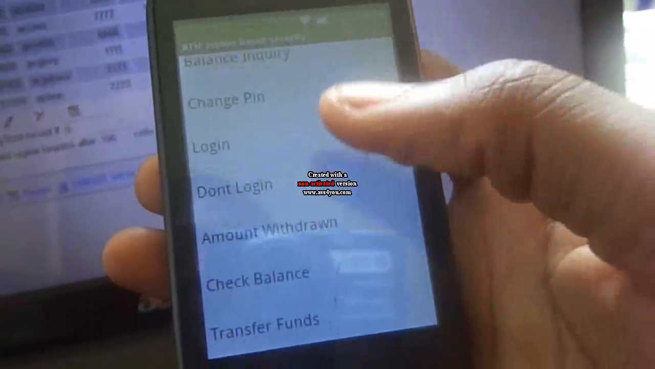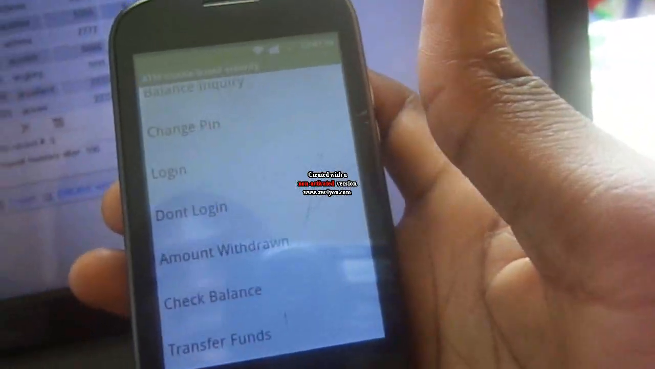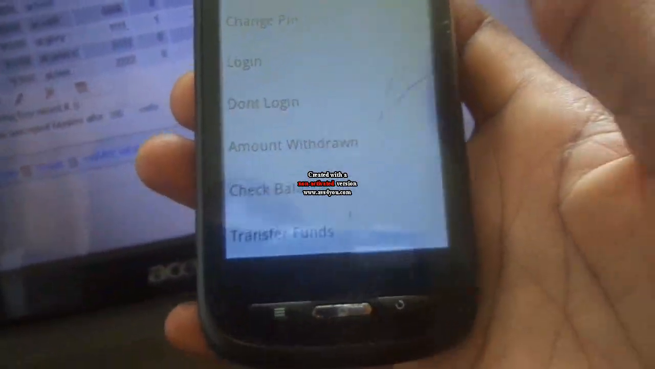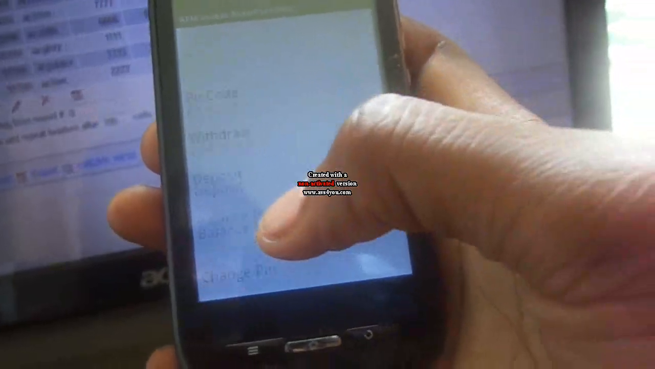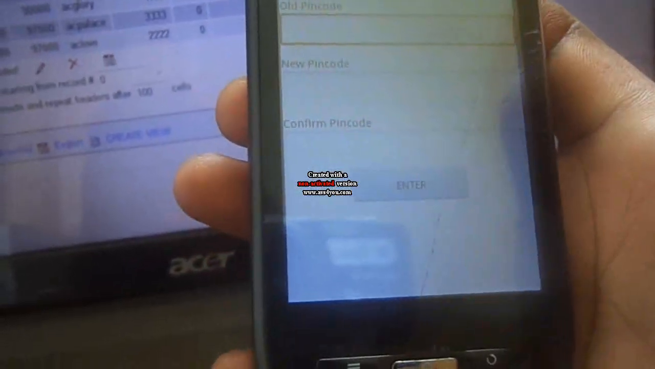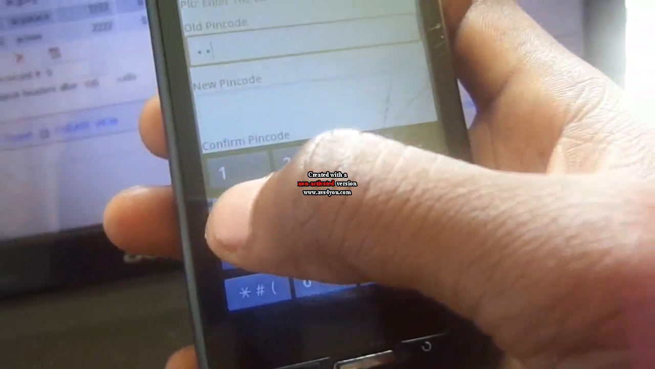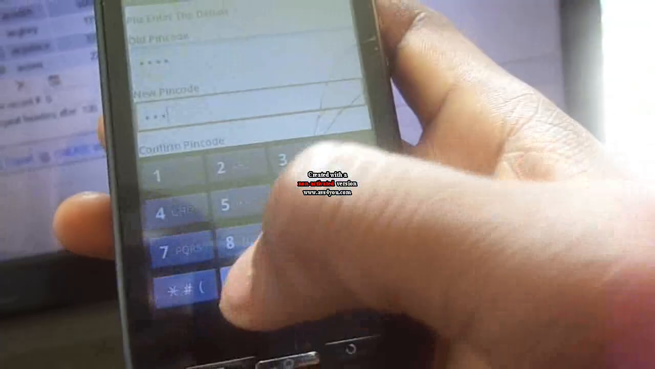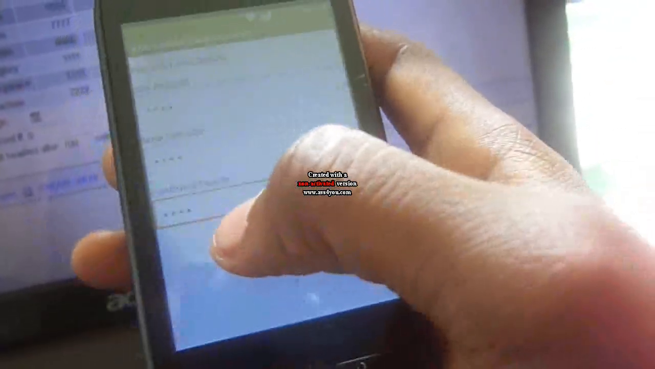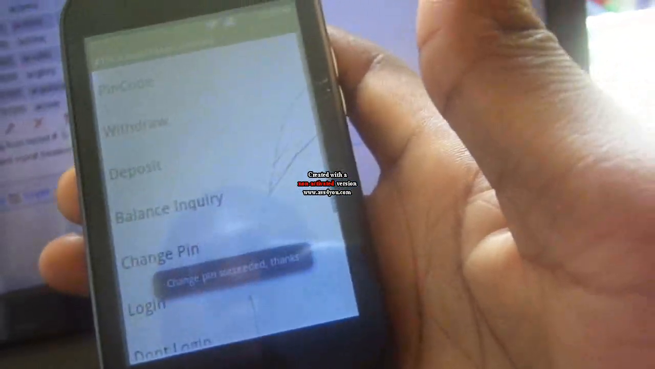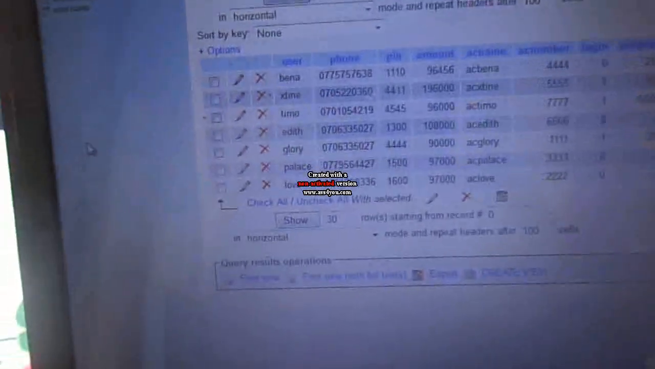And still using this mobile application, you can change your PIN code. Maybe someone has discovered your PIN code. Just come on your mobile application and click the functionality of change PIN. Input your old PIN code, which is 444, then change to the new one, maybe 1400. You have to confirm it, 1400. Then enter. So when a person goes to the other side and tries to log in using the old PIN code, they cannot allow him to log in since you have changed it.